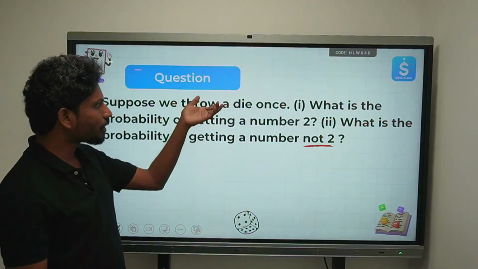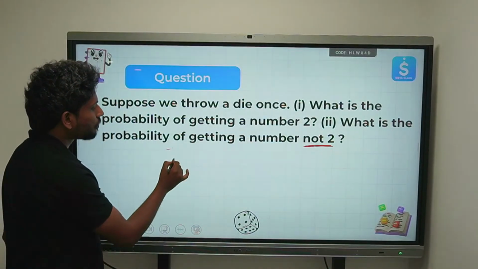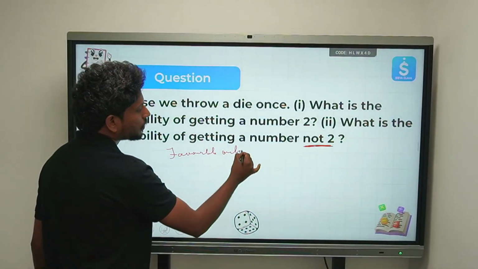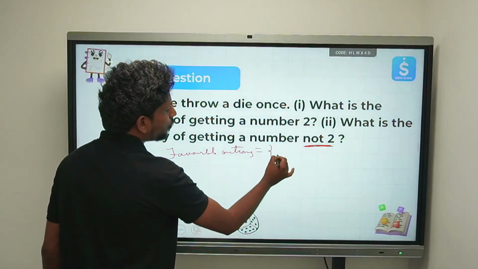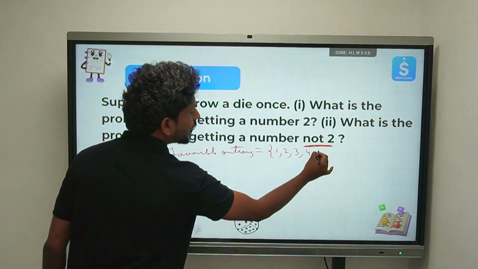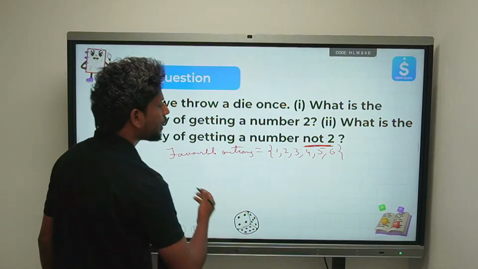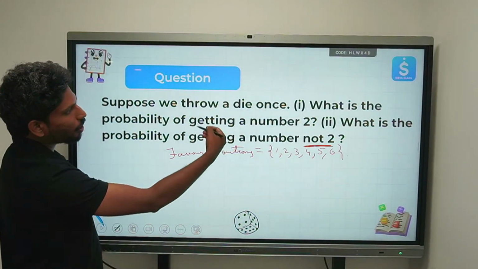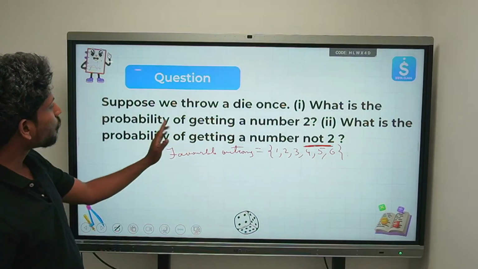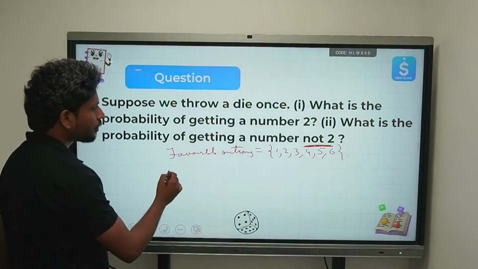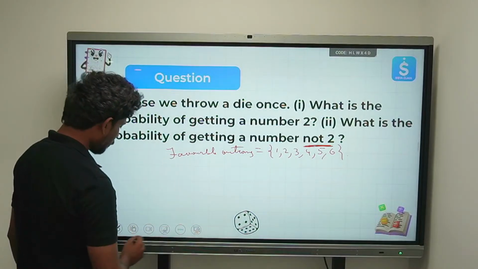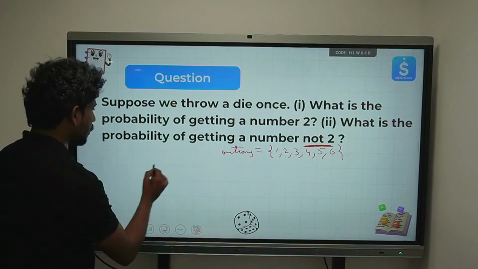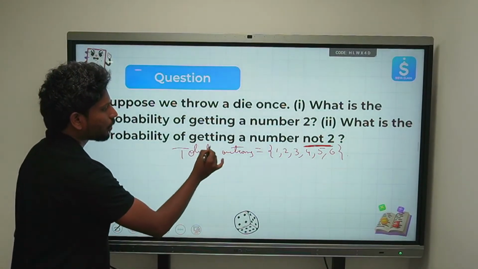First case, we would like to completely justify it. So here we would like to directly write this. What are the favorable outcomes on a die? We have 1, 2, 3, 4, 5, 6. We have how many outcomes? We have 6. Now, what is the probability of getting a number 2? So this is the total outcomes we have. Total outcomes is 6.